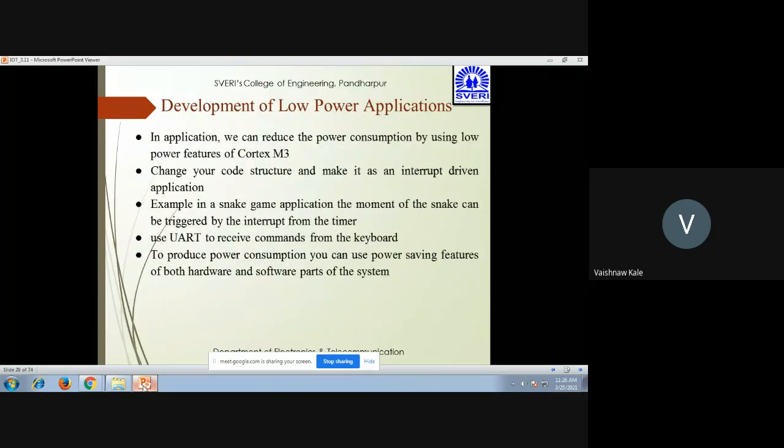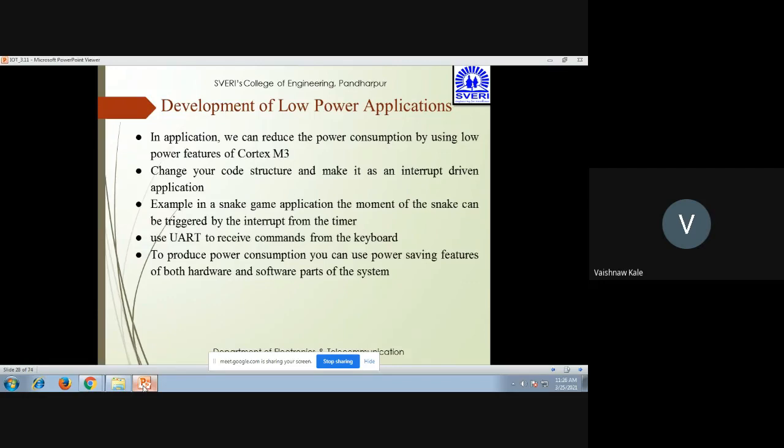Now, the development of low power applications. In applications, we can reduce the power consumption by using the low power features of the Cortex M3. That is, change your code structure and make it an interrupt driven application. For example, in a snake game application, the movement of the snake can be triggered by the interrupt from the timer. Using UART, you can receive the commands from the keyboard. Then to reduce power consumption, you can use power saving features in both the hardware and software parts of the system. So in both cases, you can go for the development of low power applications.